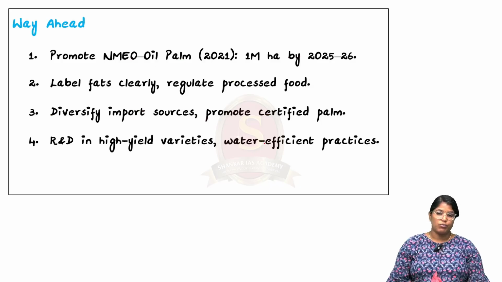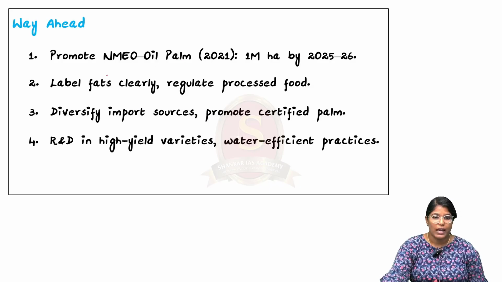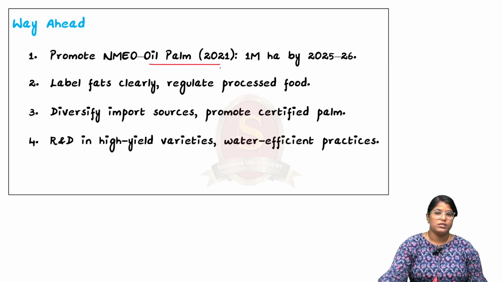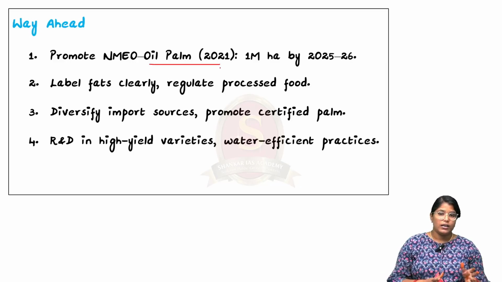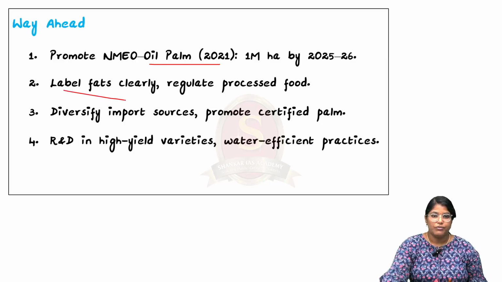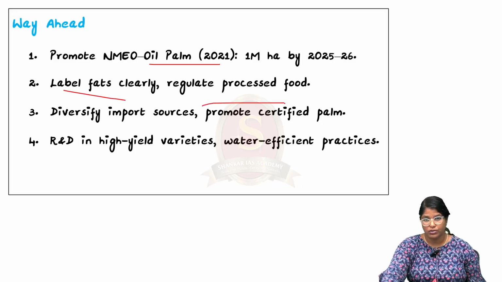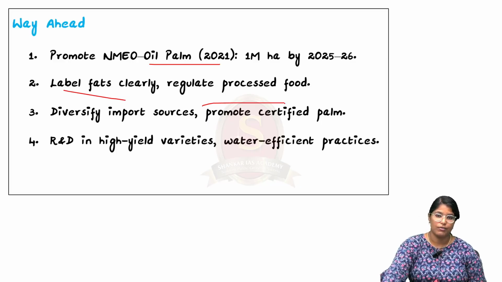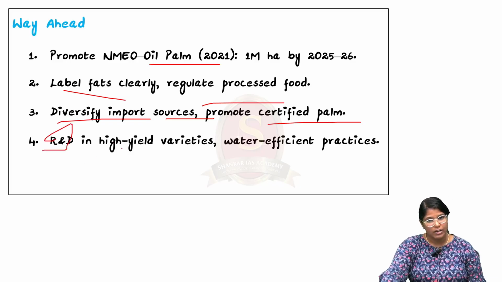Now moving on, we have to see what can be done. We have to promote the NMEO oil palm mission, which is nothing but creating a lot of edible oil in our country itself, and we have to label the fats clearly so that people will be aware of their usage, and regulate the processed food even if it is on the street side. And we have to diversify our import sources, and promote certified palm in order to decrease the health impacts. And finally, we have to invest in a lot of research and development in high yield varieties and water efficient practices.